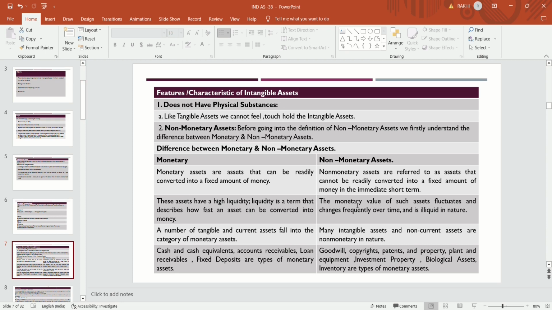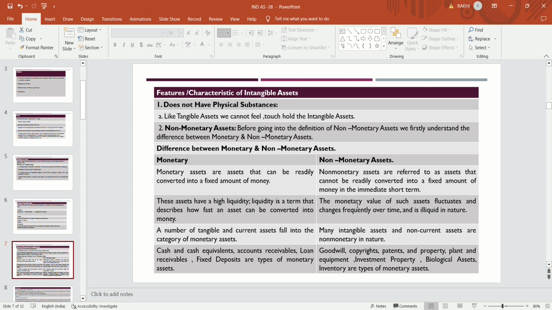We only realize the future economic benefit from them. Costs can be measured reliably, and the definition of intangible asset should be met. Also, intangible assets are non-monetary assets. Why are they non-monetary? What is the difference between monetary and non-monetary?